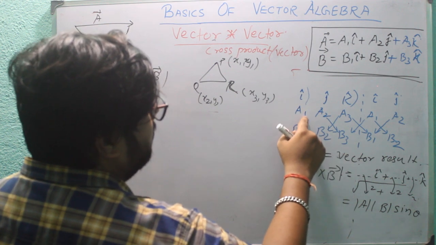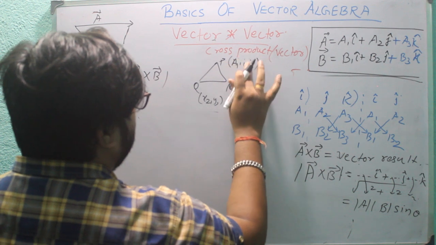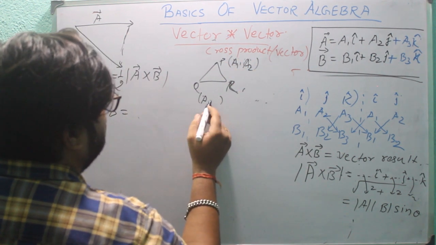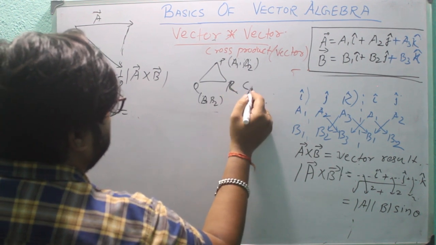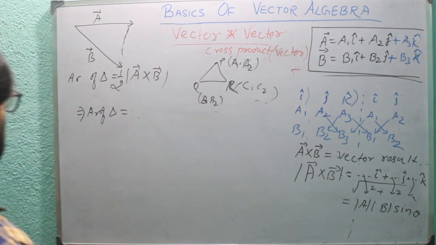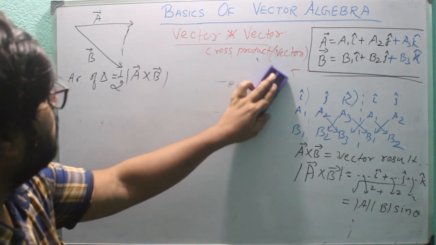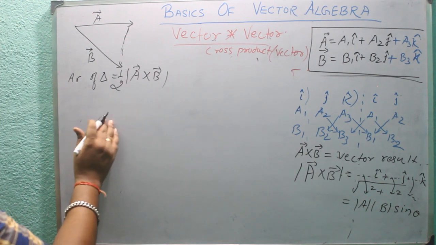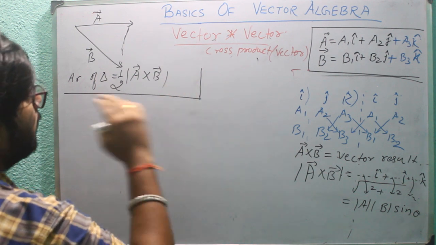So here we can write x1, y1 as a1, a2, and x2, y2 as b1, b2, and x3, y3 as c1, c2. So here we can say that the area has come out like this.